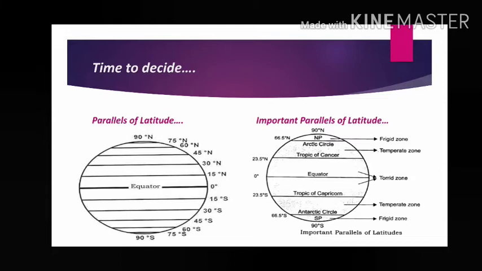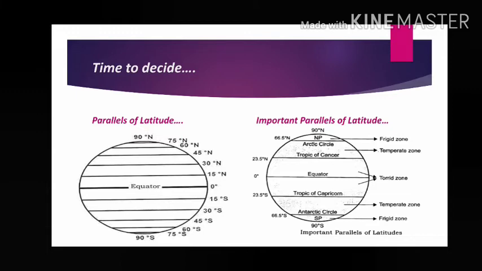These are called parallels of latitude, lines of latitude. On the right hand side some values are written: 0 degree, 15 degree north, 30 degree north, 45 degree north, 60 degree north, 75 degree north, 90 degree north. In the southern hemisphere, 15 degree south, 30 degree south, 45 degree. These values are called what? Latitude. Clear? So always remember, parallels means lines. These lines are drawn in a circular way. And latitude means the angular distance from the center of the earth to this point. There is an angle created.